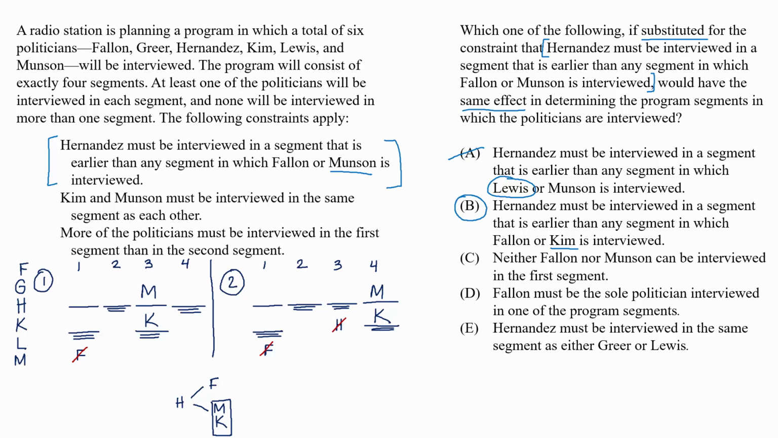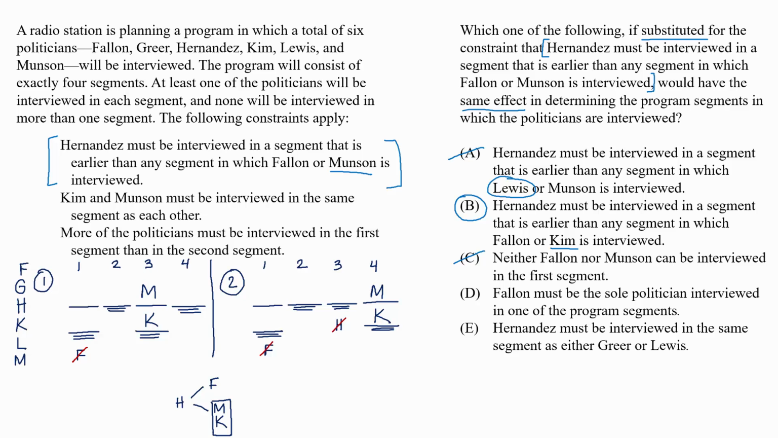Let's check the remaining choices in case you had questions about them. C. Neither Fallon nor Munson can be interviewed in the first segment. This is a true deduction because we know that neither Fallon nor Munson can be in segment 1. However, this choice doesn't replace rule number 1 because we've now lost the part about Hernandez being earlier than Fallon or Munson. And since we've lost deductions, this choice doesn't adequately replace rule number 1.